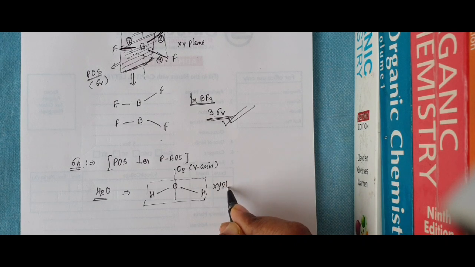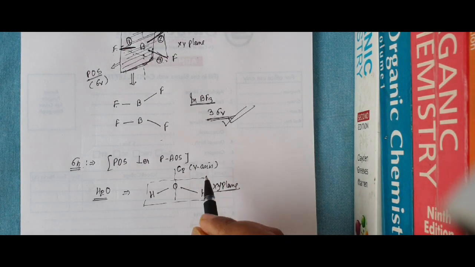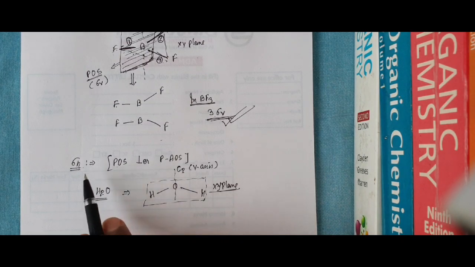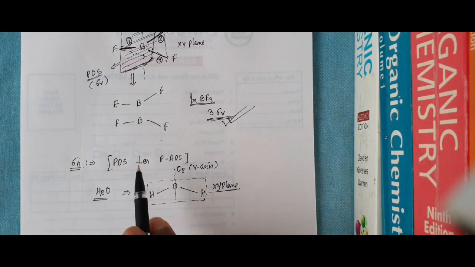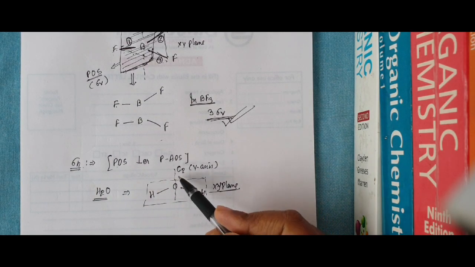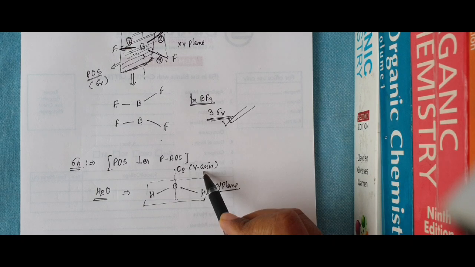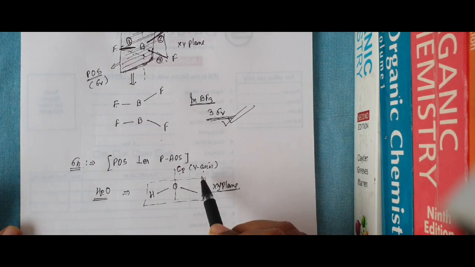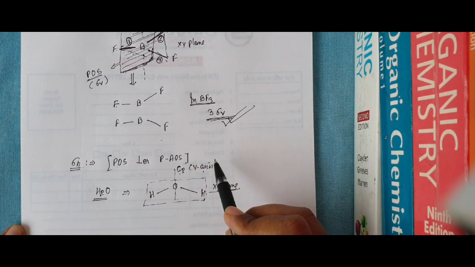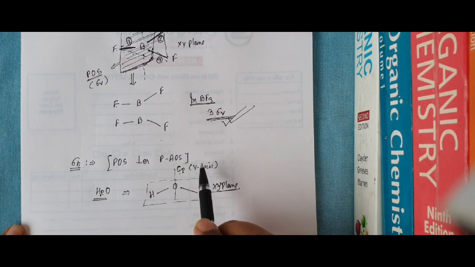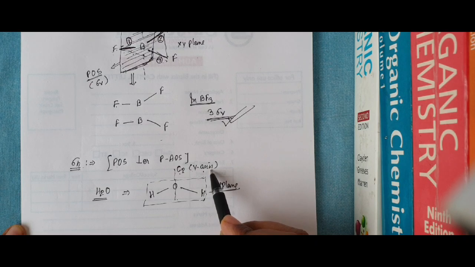To find sigma h, we must have a plane which is perpendicular to C2, and C2 is the y axis. It means there must be a plane perpendicular to the y axis.